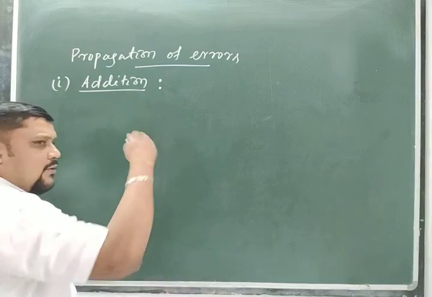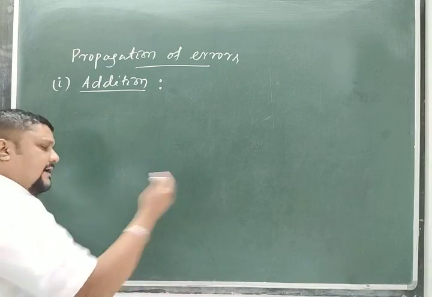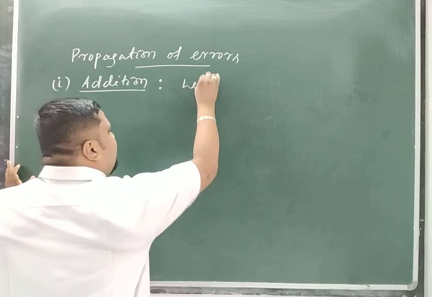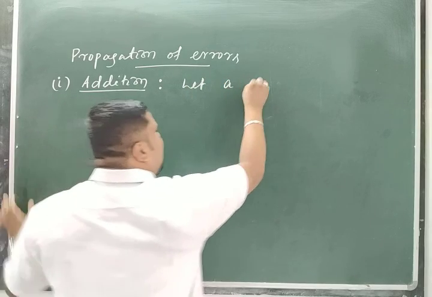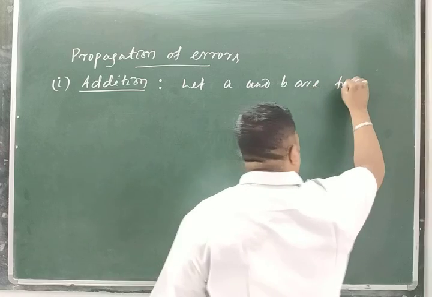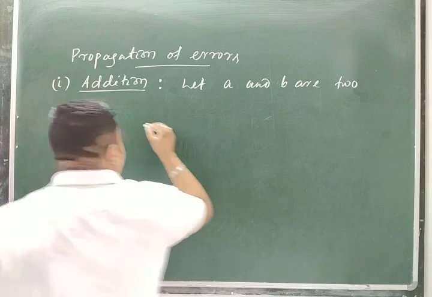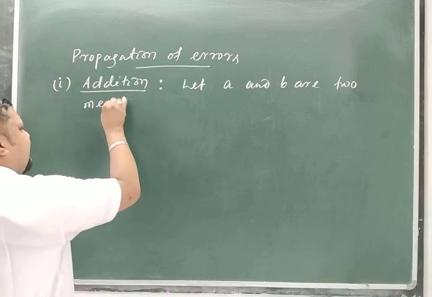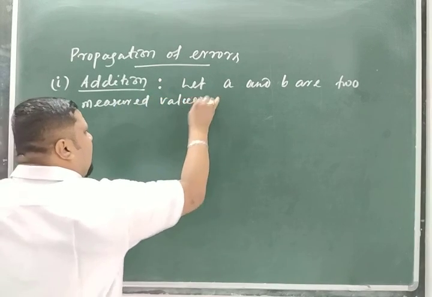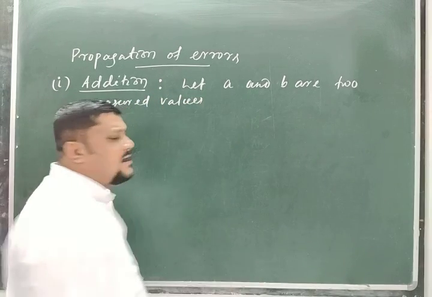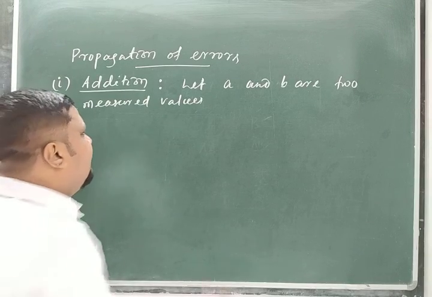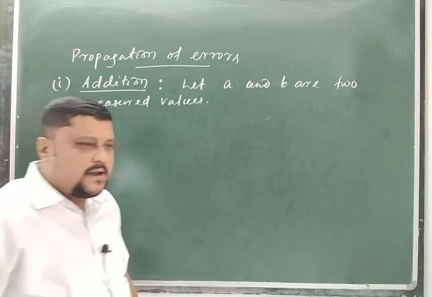And as you know how we express the errors, we have already discussed in the last section. On that basis, let A and B be two measured values of physical quantities. Clear?